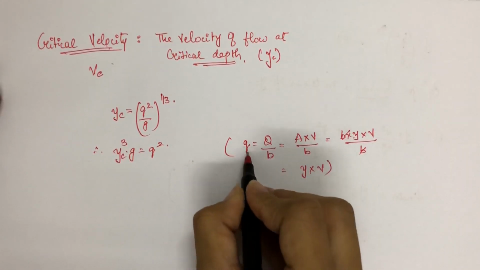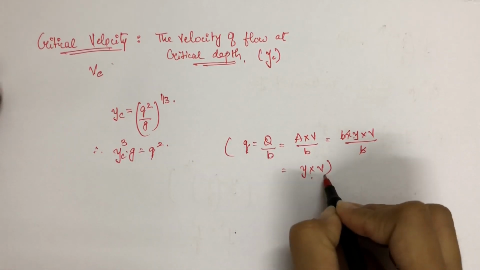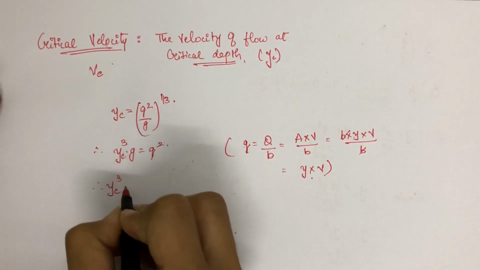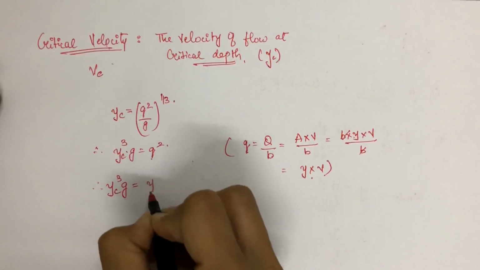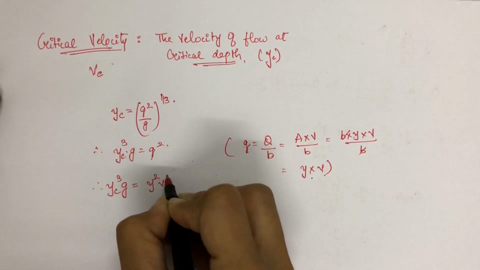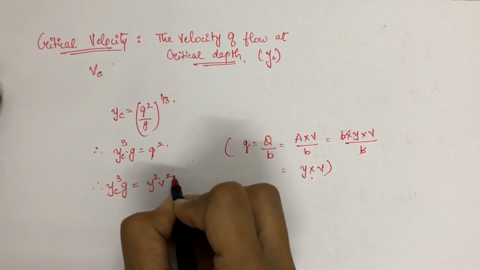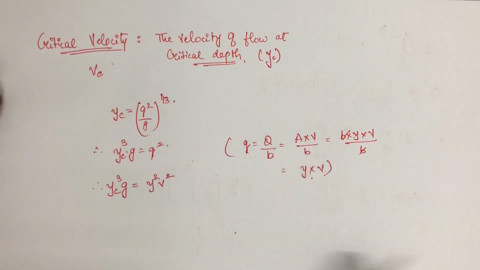So the value of q over here will be y into v. So it will be yc cube into g is equal to y square into v square.